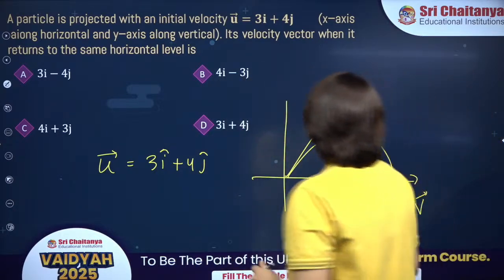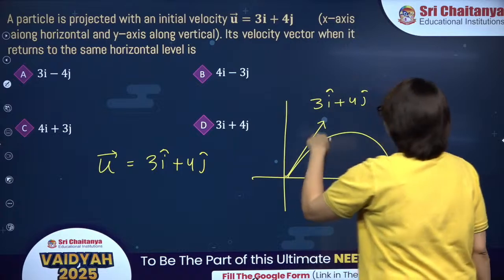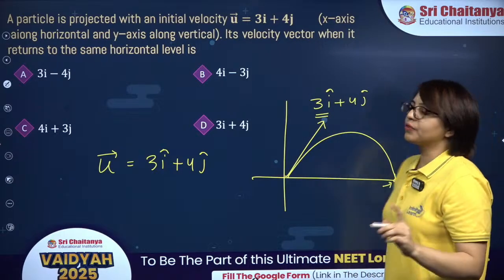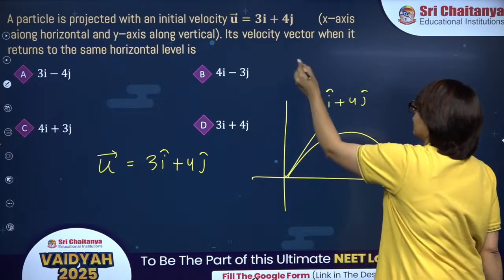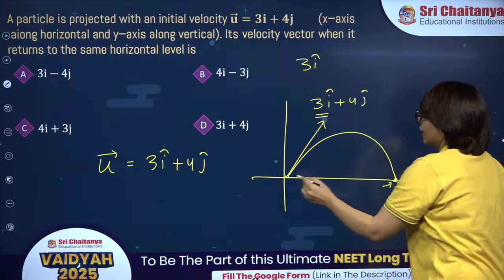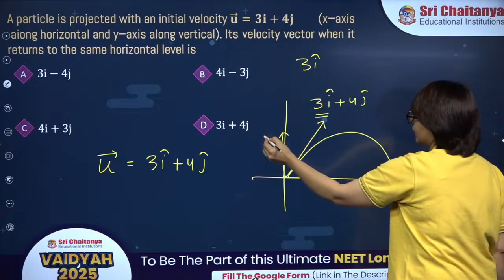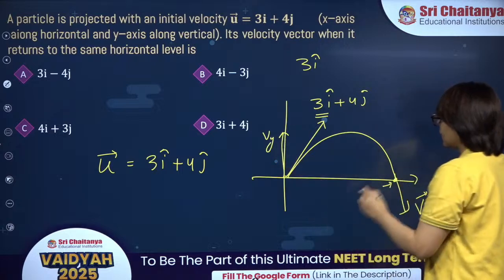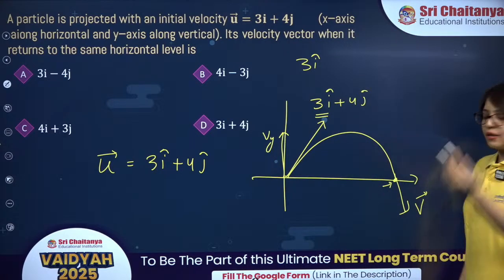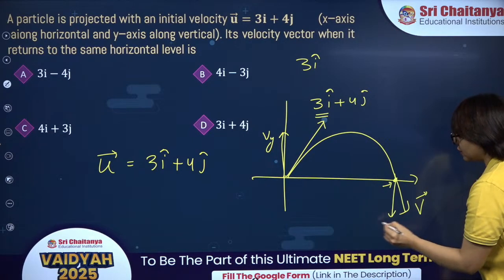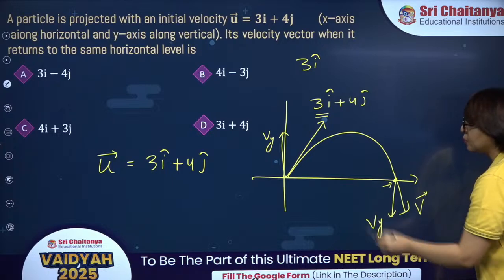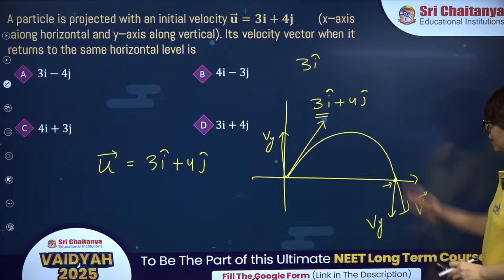All right. So throughout the projectile motion, x component of the velocity will be constant. It will be 3i only. Initially, when we project it with certain Vy component, then what will happen? When it strikes the ground, it will strike the ground with same vertical speed over here, right?